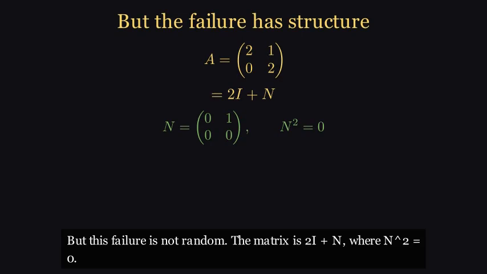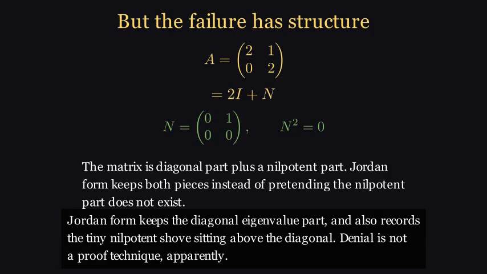But this failure is not random. The matrix is 2I plus N, where N squared equals 0. Jordan form keeps the diagonal eigenvalue part, and also records the tiny nilpotent shove sitting above the diagonal. Denial is not a proof technique. Apparently.